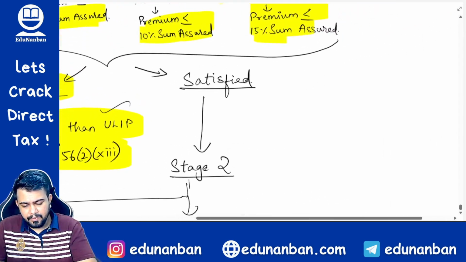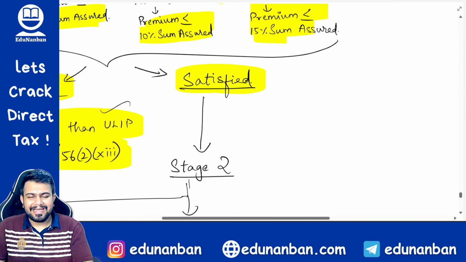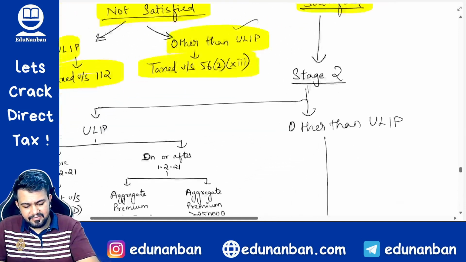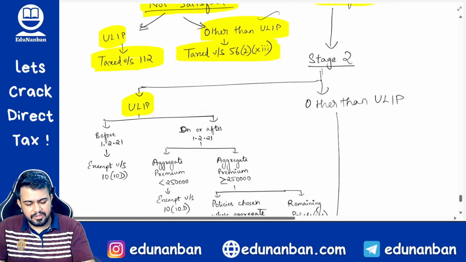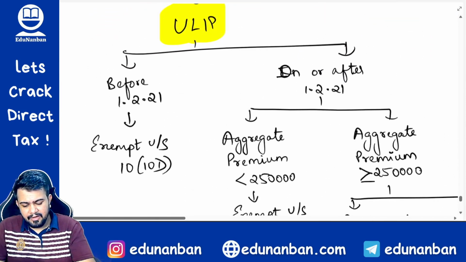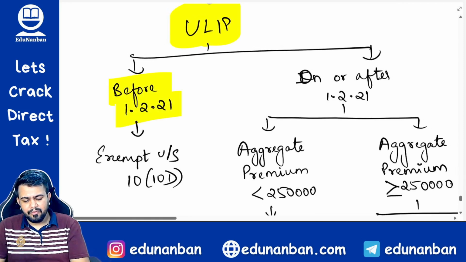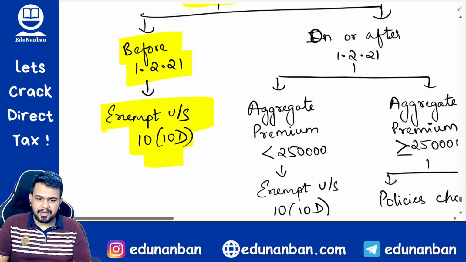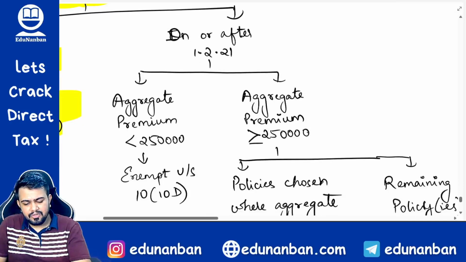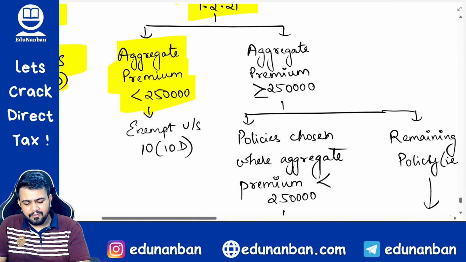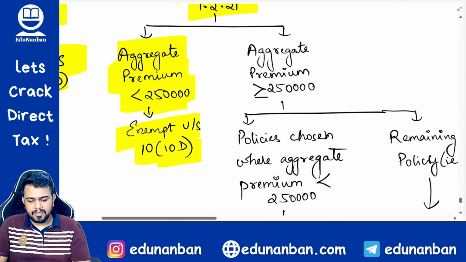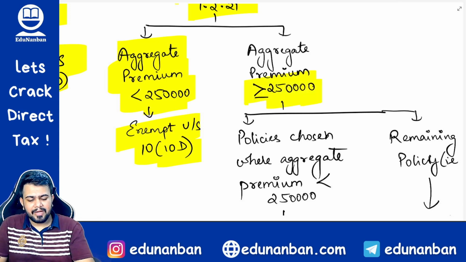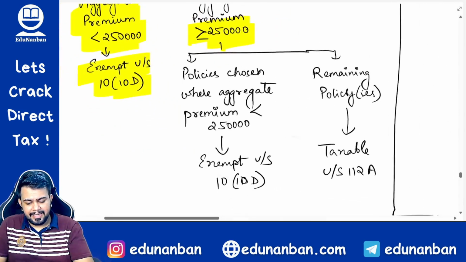Now let us assume that the limit conditions have been satisfied. Okay. If it is satisfied also, we have to see whether the policy was a ULIP or other than ULIP. In case of ULIP, you have to see whether the policy was issued before 1/2/2021. In such case, it will be exempt under section 10(10D). If the policy is issued on or after 1/2/2021, then aggregate premium within 2,50,000 will be exempt, and aggregate premium above 2,50,000 will be taxable.